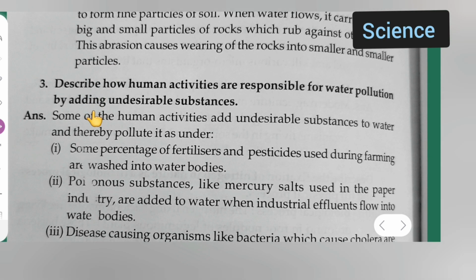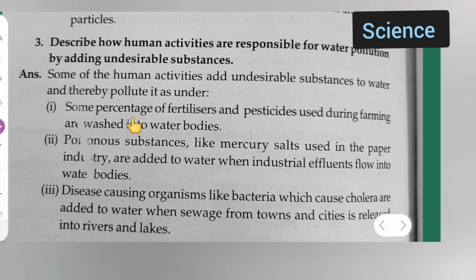Okay, next, question number 3: describe how human activities are responsible for water pollution by adding undesirable substances. Answer: some human activities add undesirable substances to water and thereby pollute it, as under. Some percentage of fertilizers and pesticides used during farming are washed into water bodies.